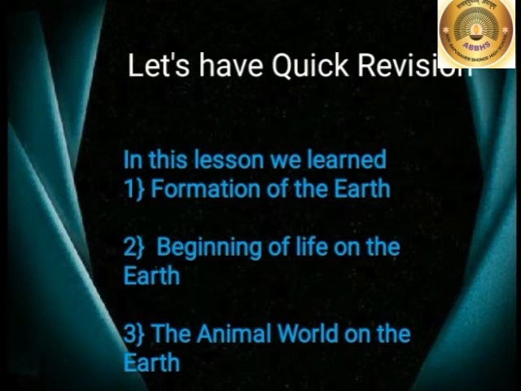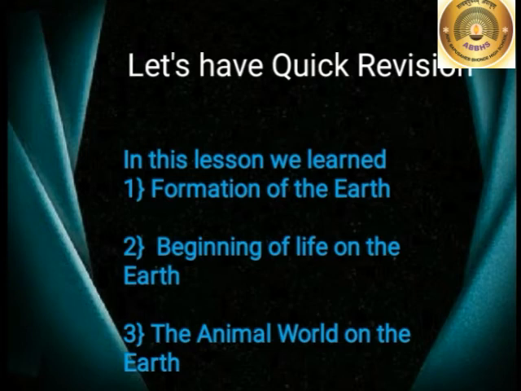Children, let's have a quick revision. In this lesson, we learned the formation of the earth, the solar system, and how our earth was formed. Second, the beginning of life on the earth. In that we saw the surface needed to cool down after 80 crores years, right? Then water bodies appeared. In those water bodies, various kinds of unicellular organisms appeared. Protozoa first appeared in the water. Then we saw we need a microscope to see these tiny protozoa, right children?